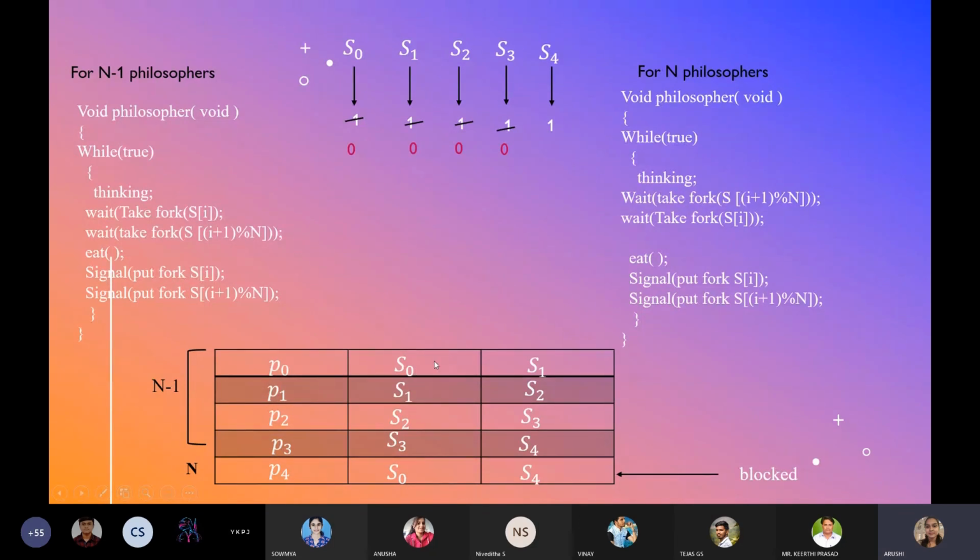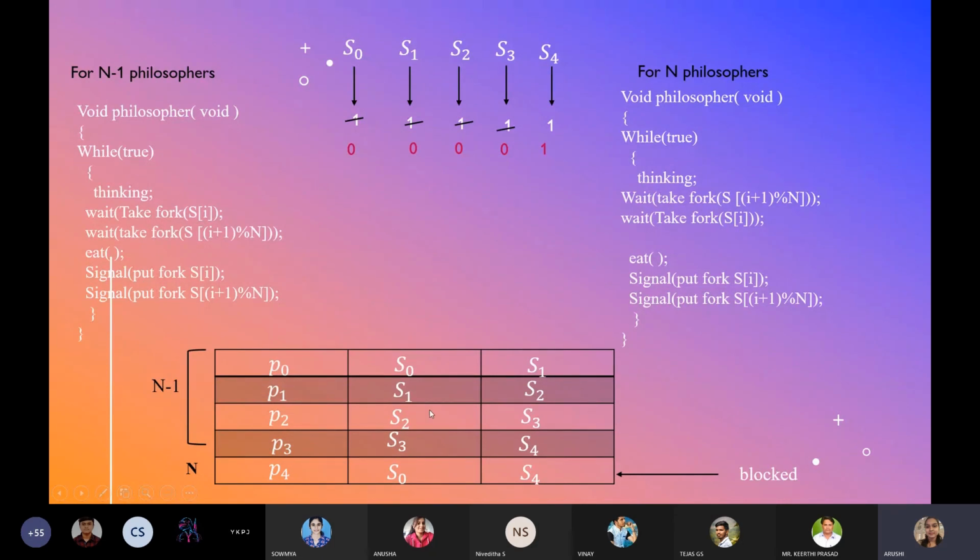So it is not available, and it will be blocked. So the value of S4 will be 1. So now P3 can easily take the semaphore S4 and it can enter into the critical section.